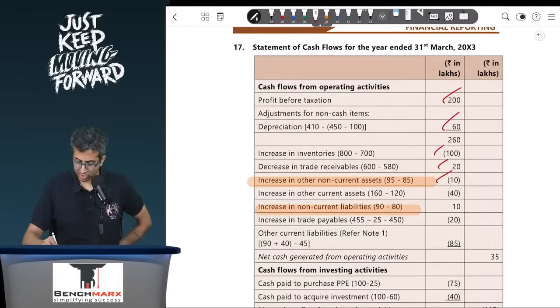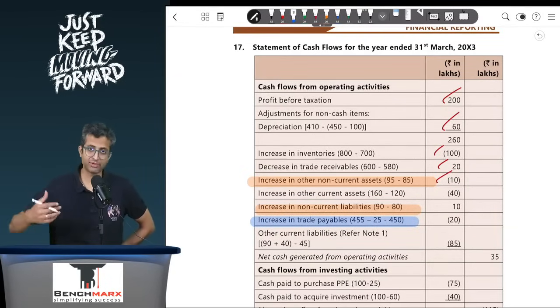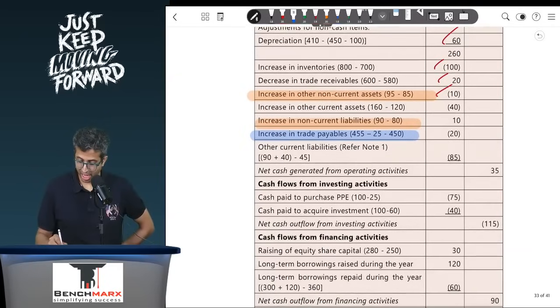The only adjustment that you should be a little more careful about is regarding trade payables. When you do this, we say that 455 minus 25 capital creditors you accounted separately, and that has gone into this working over here. 100 minus 25, that is equal to 75.